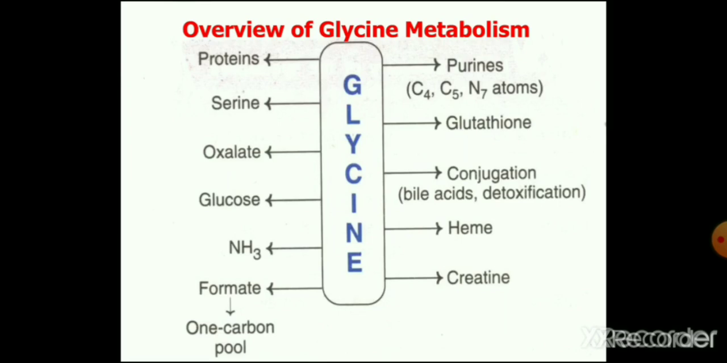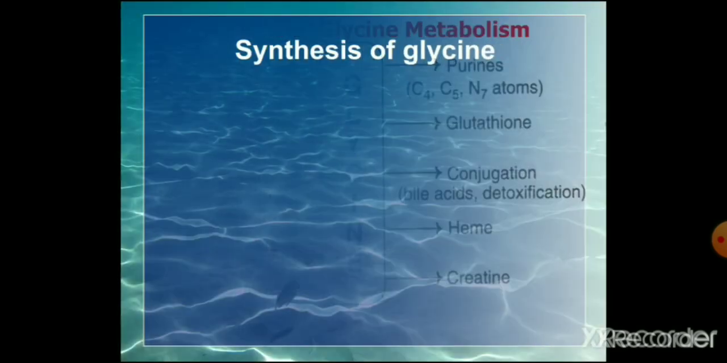Now in this diagram you can also see all these things. Glycine is used for protein synthesis and serine formation. It produces oxalate, it is glucogenic so it can produce glucose, and ammonia, a catabolic product of amino acids, then it can form formate, which enters the one-carbon pool, and then purine, glutathione, and it is used for conjugation, for heme synthesis, and for creatine synthesis.